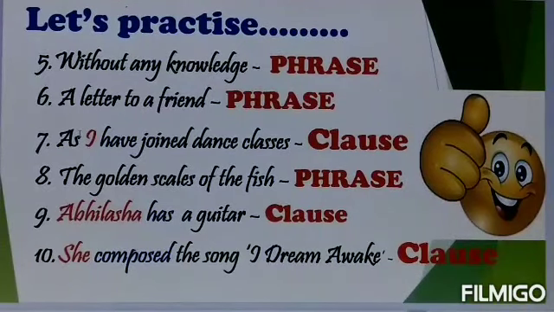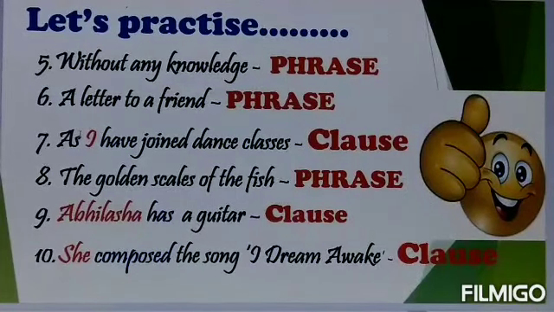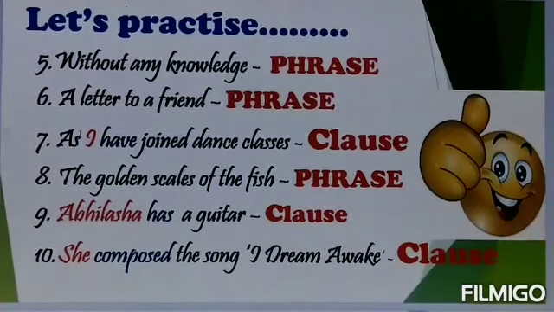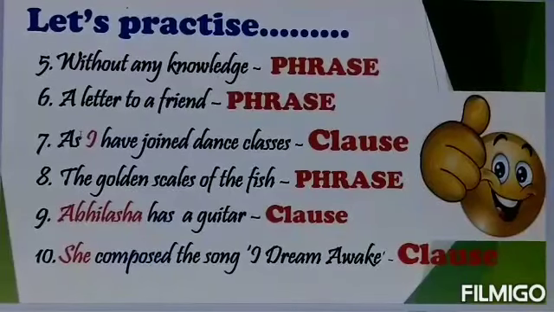C is equal to S plus V. Here you have a subject and verb combination. So this comes under a clause. It is also expressing the complete thought. So it is a clause. Next one, the golden scales of the fish. This is a phrase because they are just a group of words. It does not have any subject and verb combination.